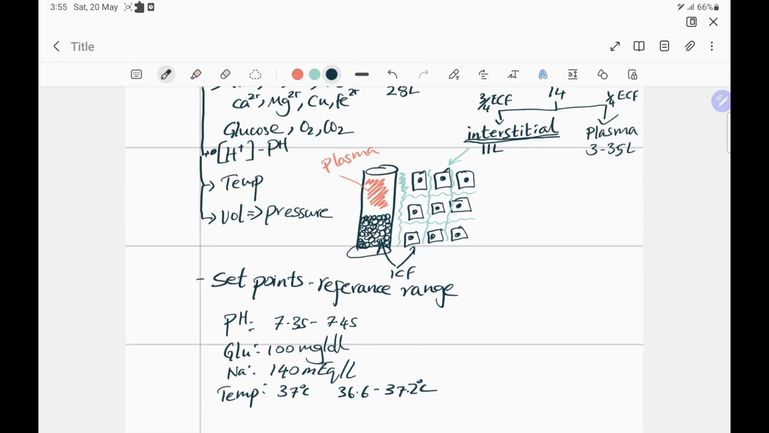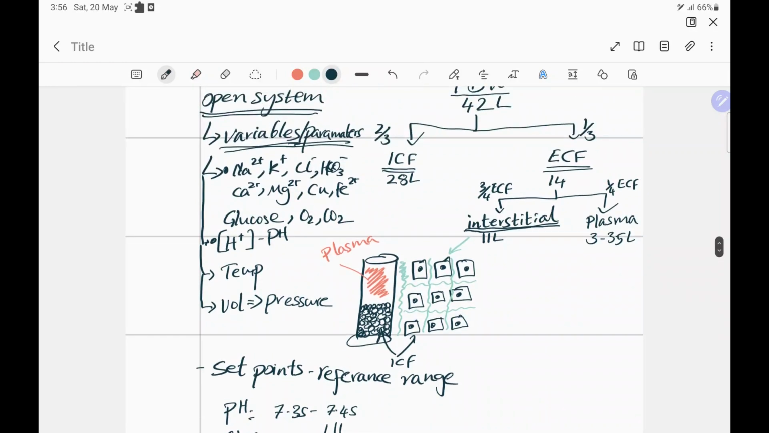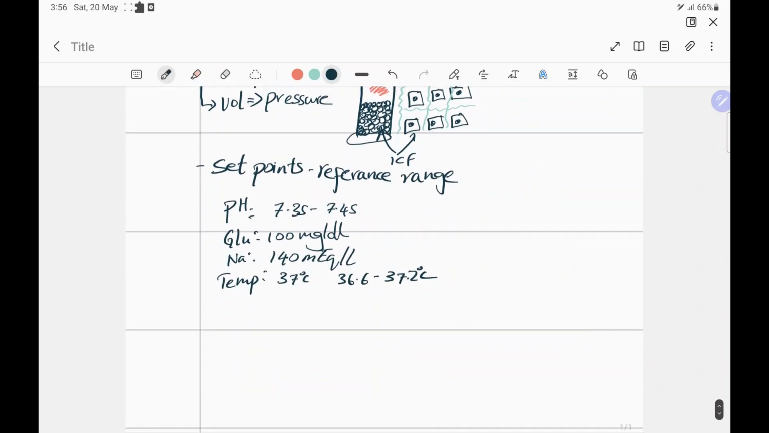we must maintain those parameters in a certain range because these parameters are subject to variation. So how does the body maintain this constancy of the internal environment? It's because we have certain systems in place. These systems are located in our body and they have a certain goal. The goal of the system is to maintain the set point within a certain range.